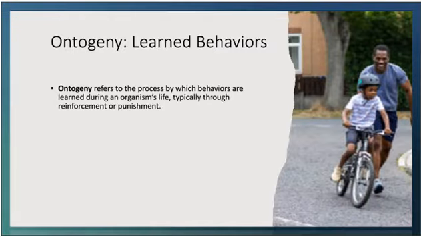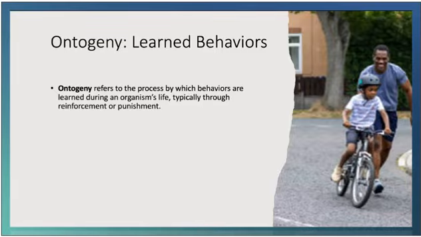Ontogeny, in contrast, refers to behaviors that are learned through interaction with the environment. These behaviors are shaped by operant conditioning, the process where behaviors are reinforced or punished. Skinner emphasized that the environment plays a crucial role in shaping behavior during the organism's lifetime. Unlike phylogeny, where behaviors are passed down genetically, these behaviors are not innate. They develop as a result of an organism's experience with its environment. For instance, a child may learn to speak a language or ride a bicycle through reinforcement, or a pigeon may learn to peck a button for food in a laboratory experiment.